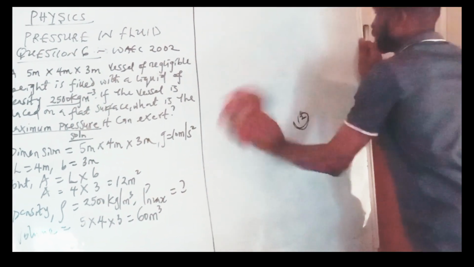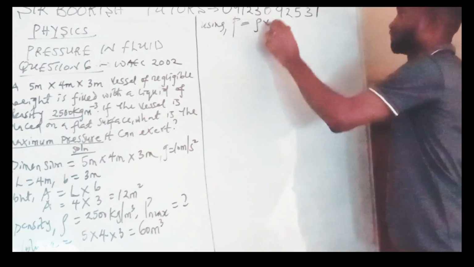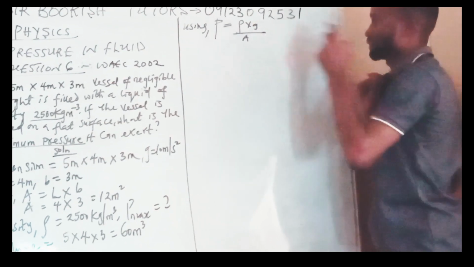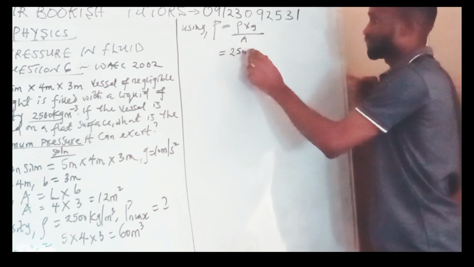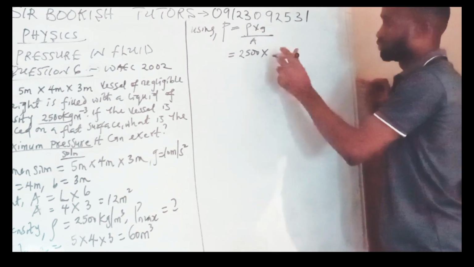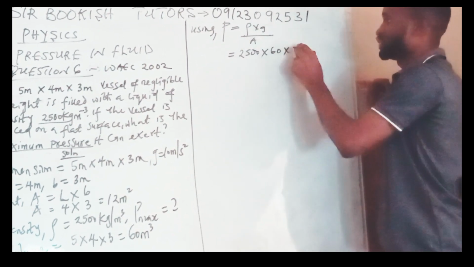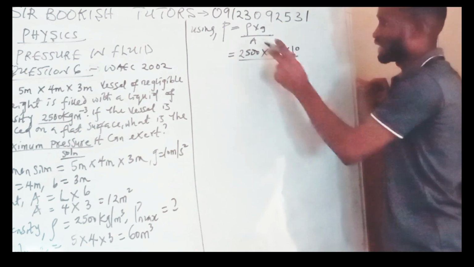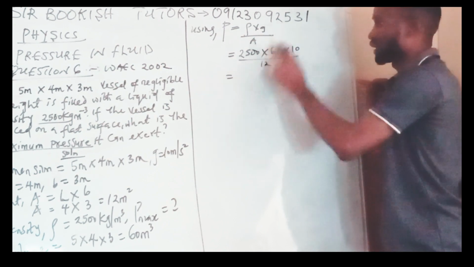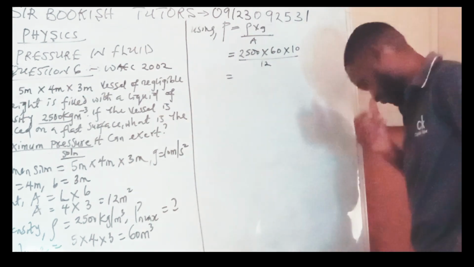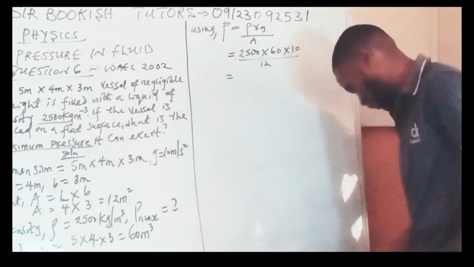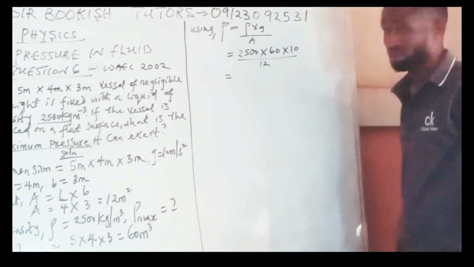Now look at the formula we are using: pressure is equal to rho Vg all over A. What is my density? Our density is 2,500, times our volume is 60, then our G is 10, all over our area, which is 12. Now when you punch it, what are we having?